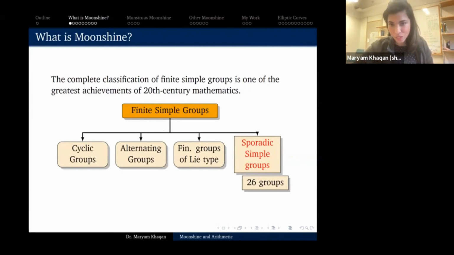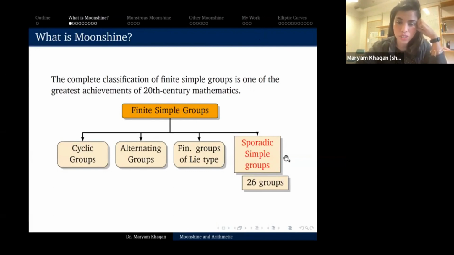It is called the classification of finite simple groups, and it is a very clean, nice theorem that says the following. It says that almost all finite simple groups fit neatly into three infinite families: cyclic groups, alternating groups, and finite groups of Lie type. There are 26 exceptions to this rule. There are 26 groups that don't fit into any of these families, and so they're inherently interesting. These are called the sporadic simple groups, and there are 26 of them.